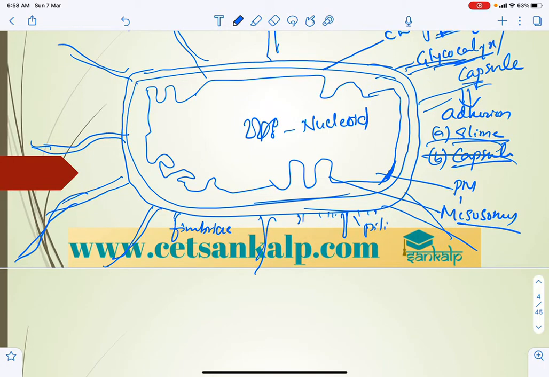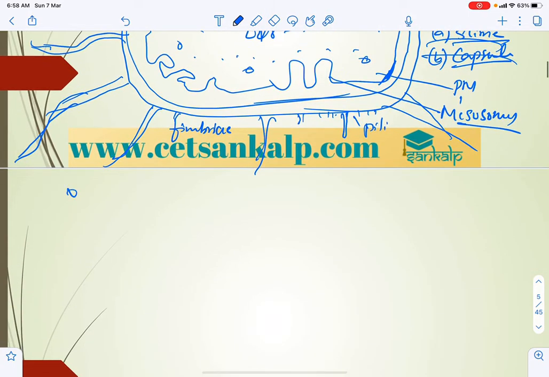Other internal structures include the plasma membrane, mesosomes, nucleoid, and the cytoplasm. One very important thing is the mycoplasm, which, as we know, acts as an extracellular chromosome. Next, based on the shape of the bacteria,